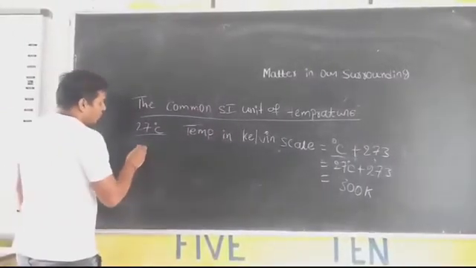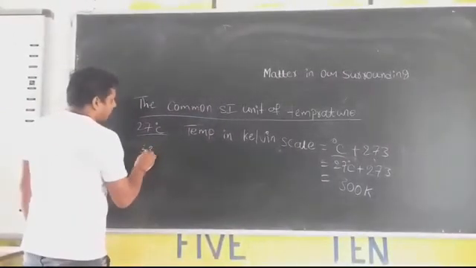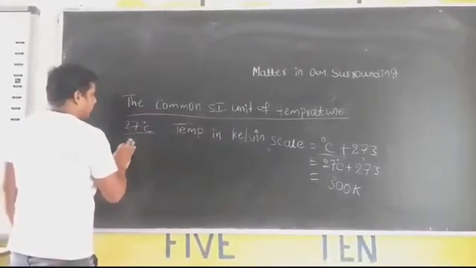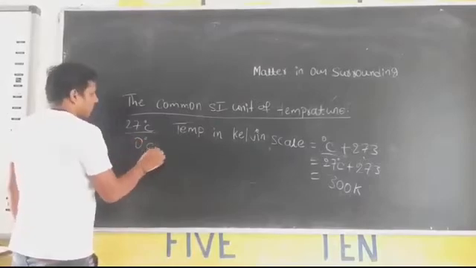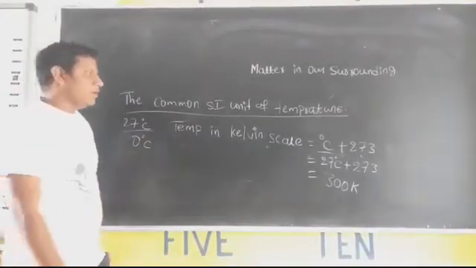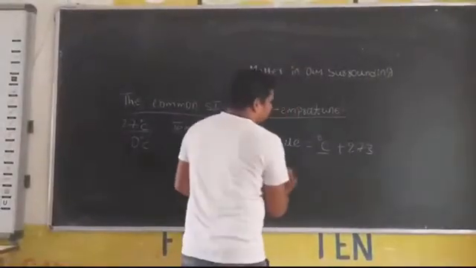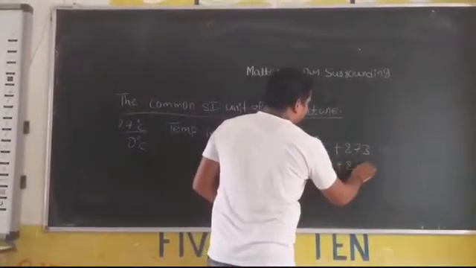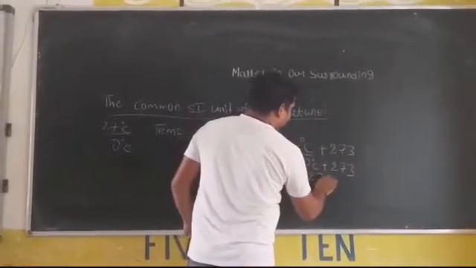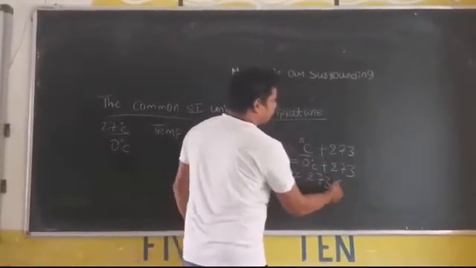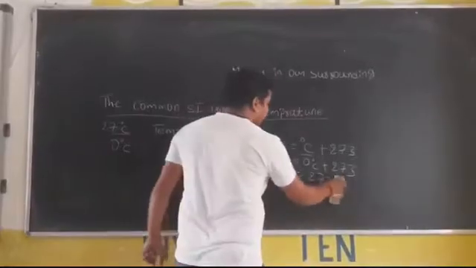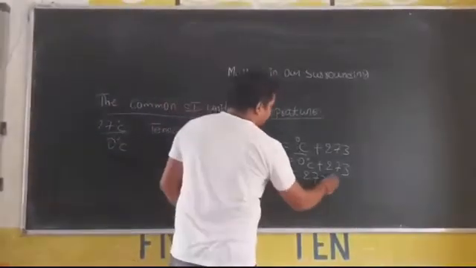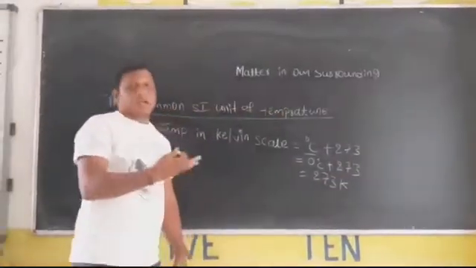Now take one more example, 0 degree Celsius. Convert this 0 degree Celsius to Kelvin. What happens now? Take the degree Celsius as 0 and add 273. It becomes 273. You should mention the K. If you leave out the K, then it has no value. Because of that, you should mention K after the number.